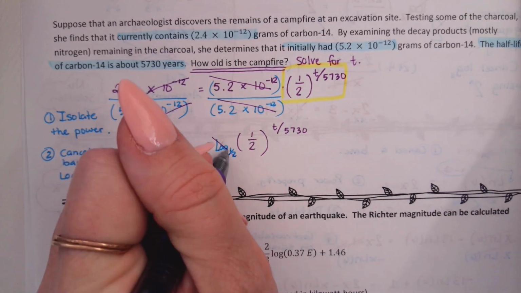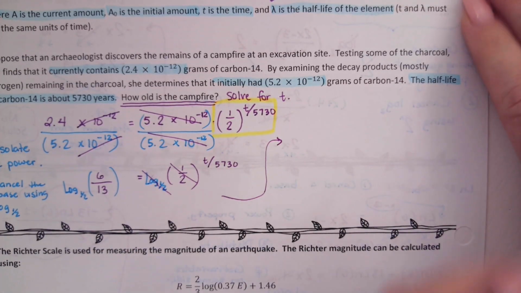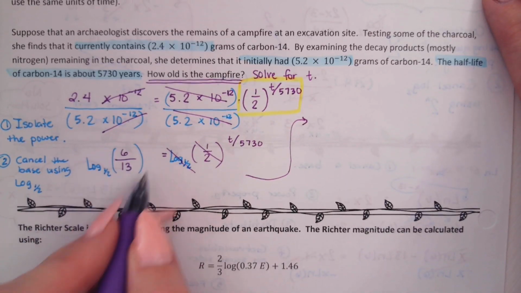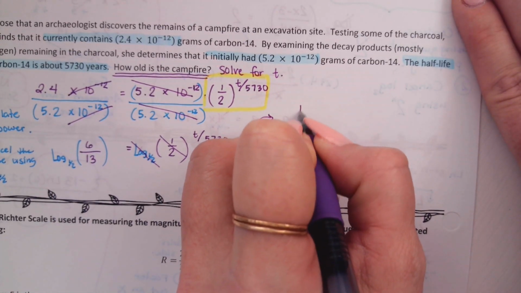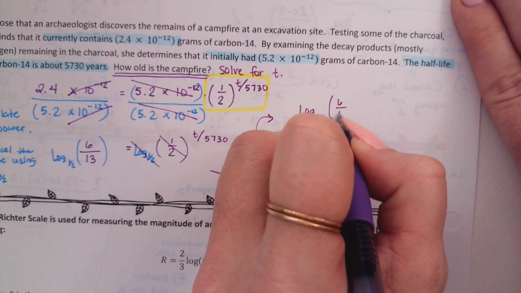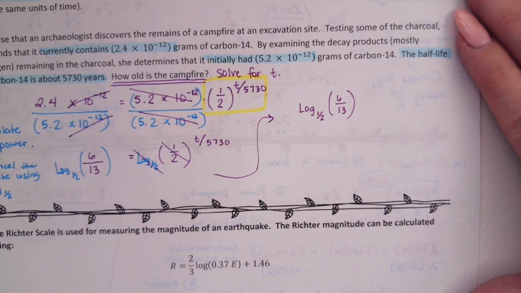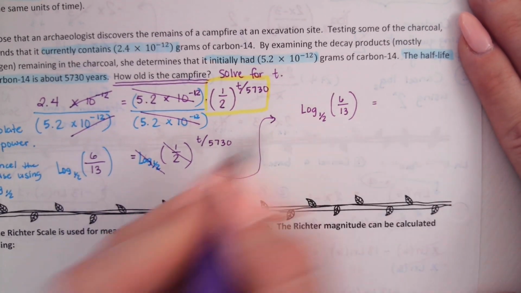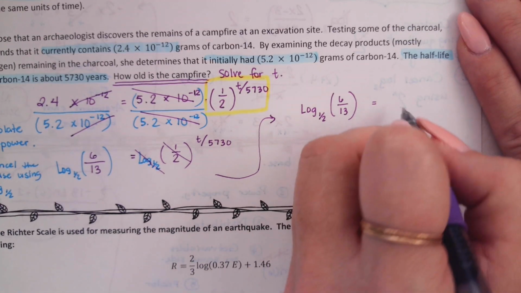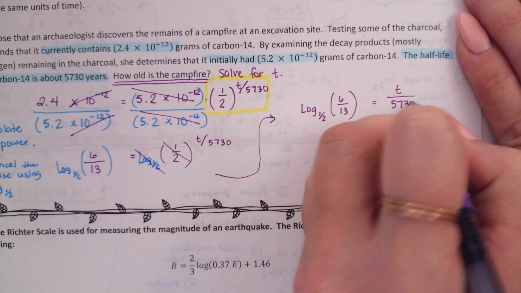Cancel, cancel. Okay. I'm going to scoot my work over on the right. So on the left side of my equation, I still have log base 1/2 of 6/13. On the right side, what do I have now? T over 5730. I'm going to write it as a regular looking fraction now instead of a slanted one.